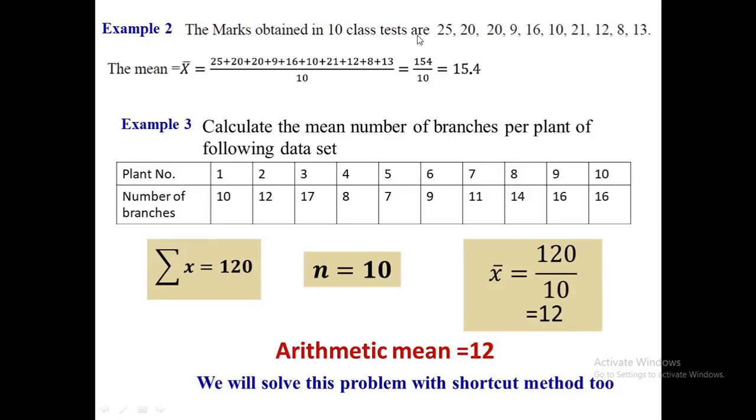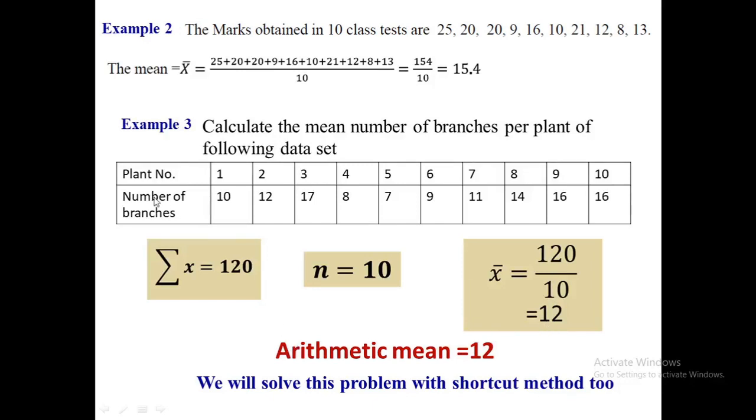In the same manner, we will add all these marks and divide it by the total number of tests, and the final result will be 15.4. In example 3, we have to calculate the mean number of branches per plant based upon the following data set. In the same manner, we will add all the number of branches, which will give the result summation x equal to 120. So 120 divided by 10 will give us 12.